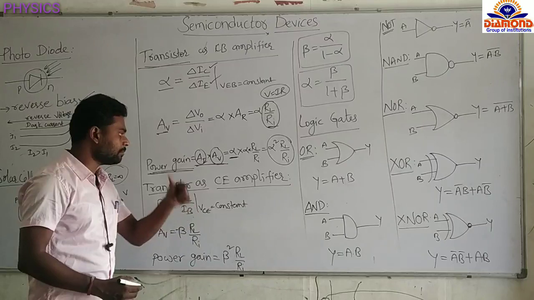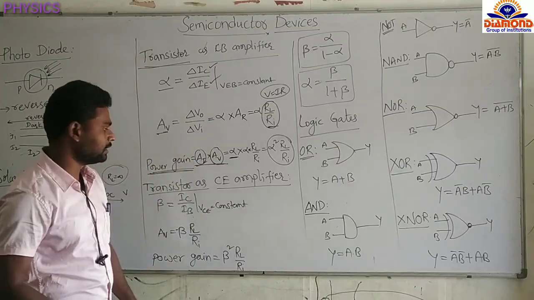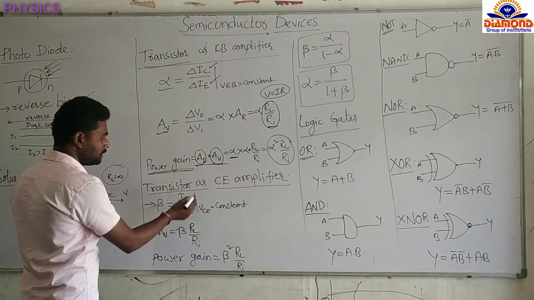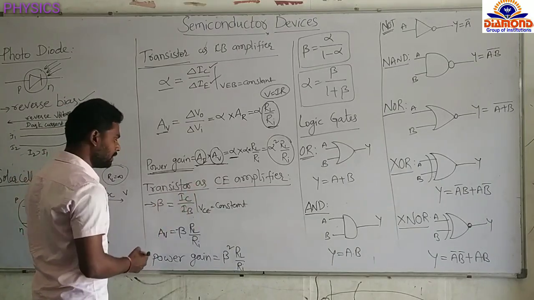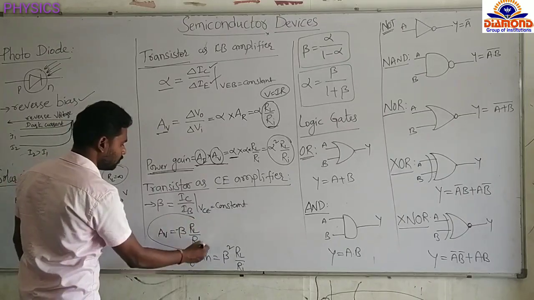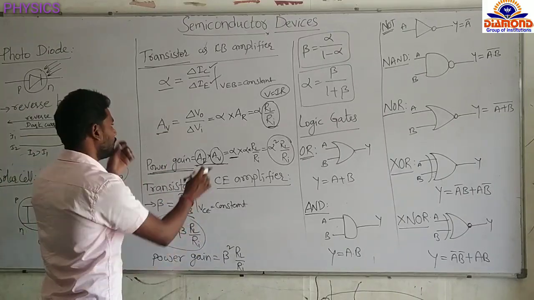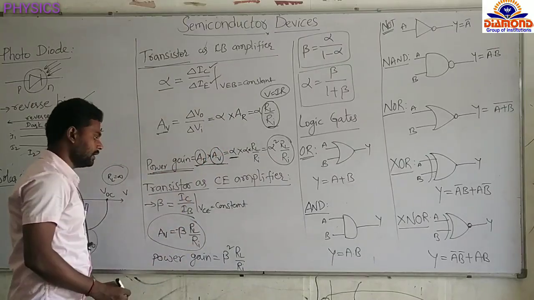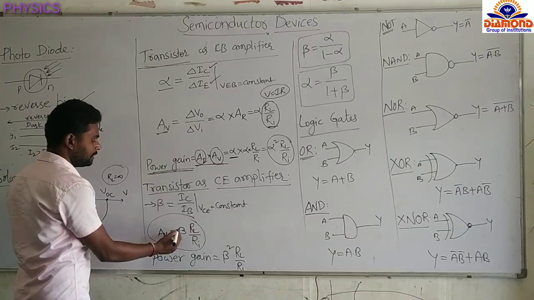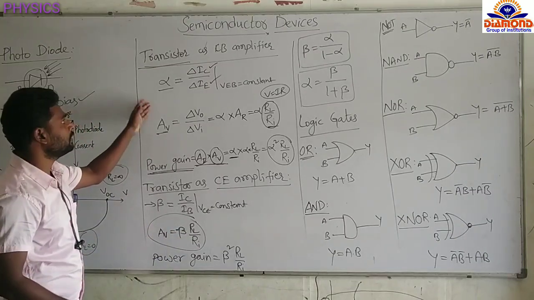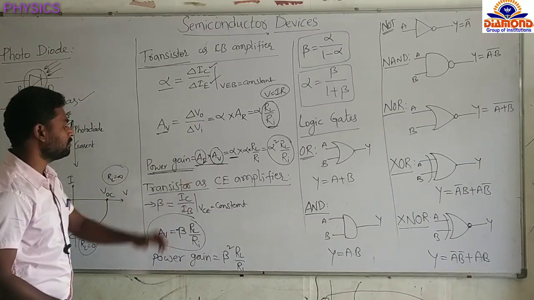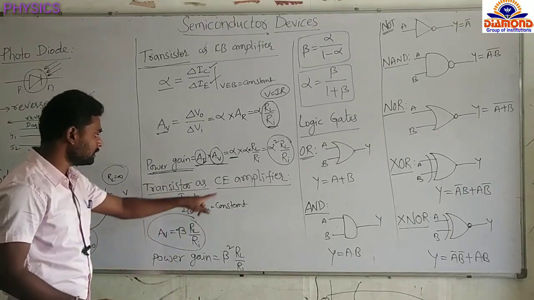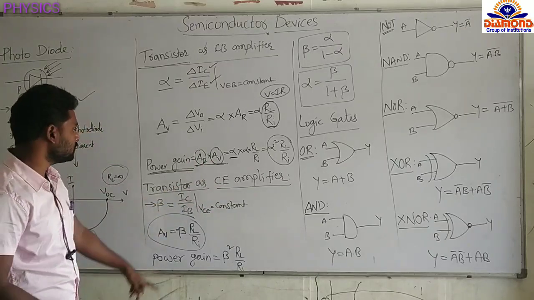In the common emitter amplifier, we apply the input to the base and take the output at the collector. Now the current gain beta equals the output current by the input current, IC by IB. Voltage gain equals, from this we already know, current gain into resistance gain. So current gain into resistance gain is RL by Ri. Here, why am I keeping the minus? Just remember the difference between the common base amplifier and the common emitter amplifier. Here the phase difference between the output voltage and input voltage in the common emitter amplifier is 180 degrees. That's why minus.